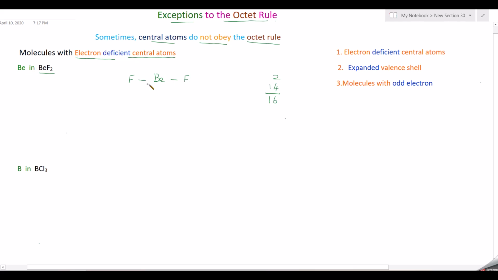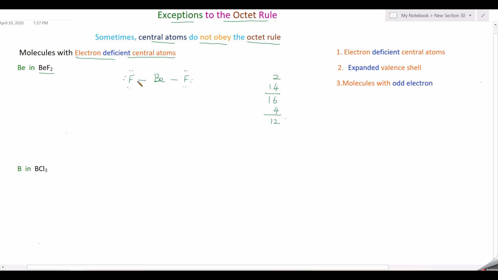Now you have 2 bonds, so the bonded electrons will be 4 that you subtract from the total. So you will be getting 12. The remaining 12 electrons you have to distribute as lone pairs. So here 6 electrons, here 6 electrons. So this is the structure you are getting. Now check whether each atom gets 8 electrons. This fluorine 6 plus 2, 8. This fluorine also 6 plus 2, 8.